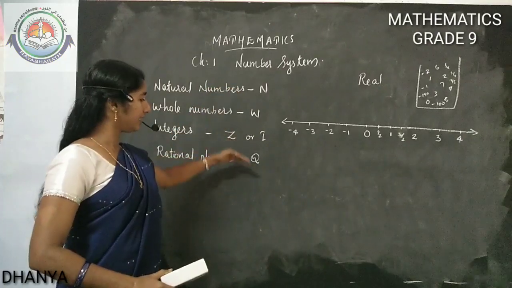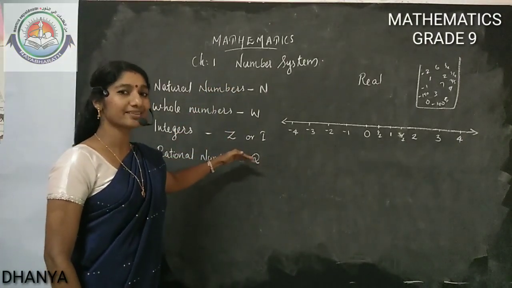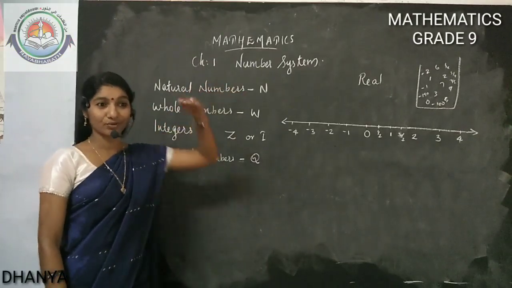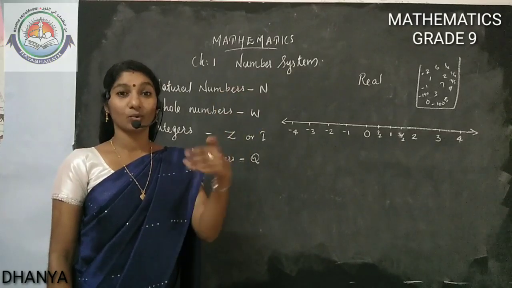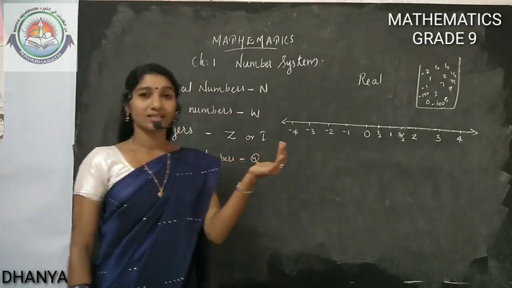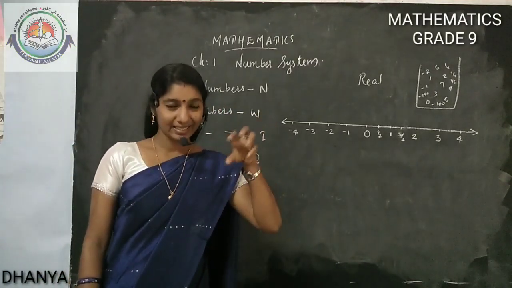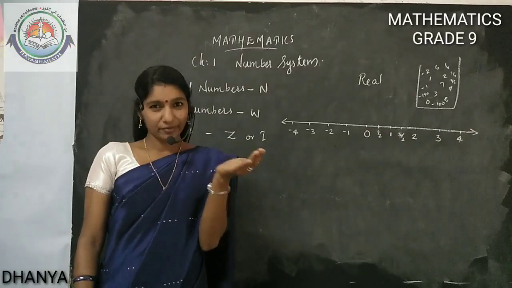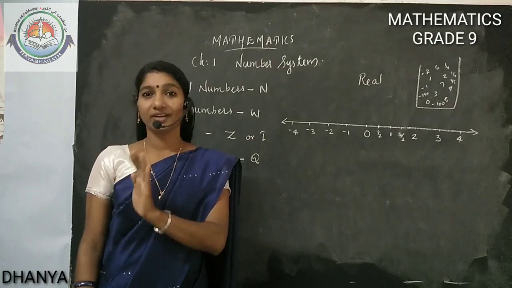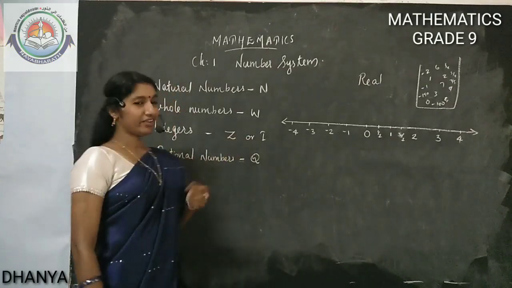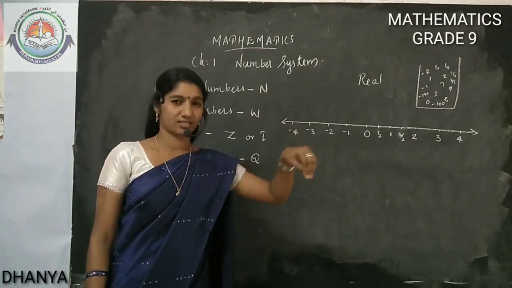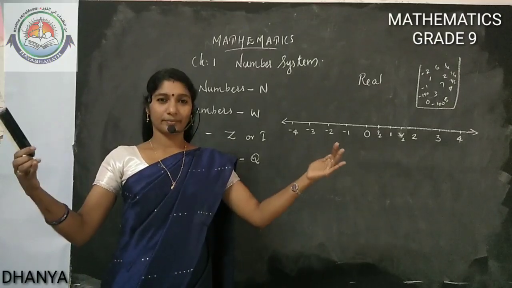So this many collections of numbers you already studied. Once more, you know what natural numbers are? Natural numbers are counting numbers. And we inserted 0, so we got whole numbers. Then we inserted negative numbers, before 0, meaning the left side of 0. What did we get? We got integers. And in between each integer, we inserted fractions. So we got the rational number collection.